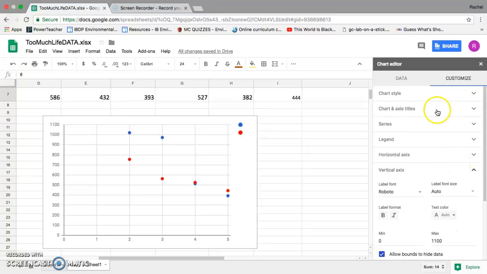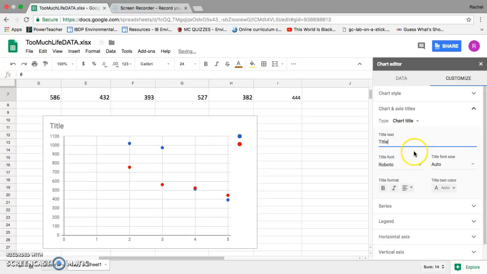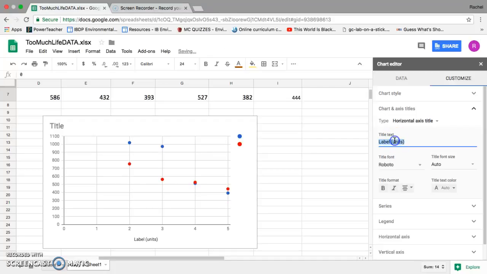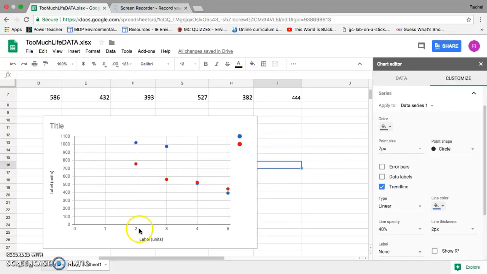Okay, perfect, perfect. Obviously, we're missing a lot of stuff. So for the title, you have to come up with a specific title. Then let's see, you can switch for each of them. You have to write a label and units. Okay, so perfect. Label units. And then for my vertical, the same. So you need to label it and write the units. Okay, you need to make them specific to the information that you have.